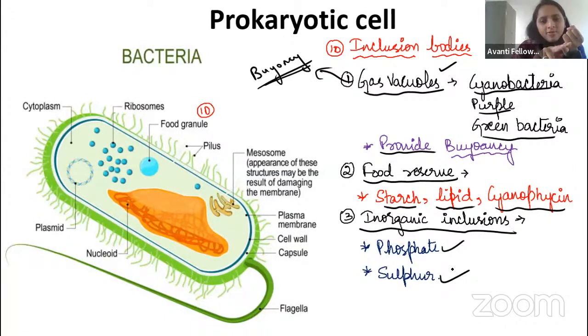In the gas vacuole, gas is filled inside it, and it helps in the buoyancy. In the food vacuole, it will store starch, lipid, and cyanophycin. Coming to the inorganic body, it will store phosphate and sulfur. Okay, guys, did you understand this?